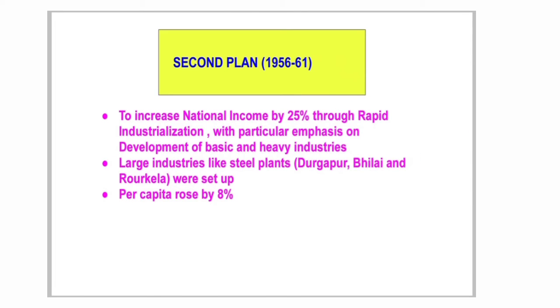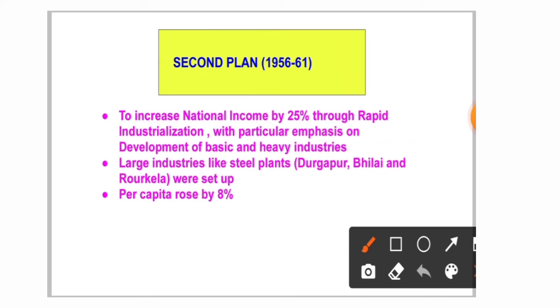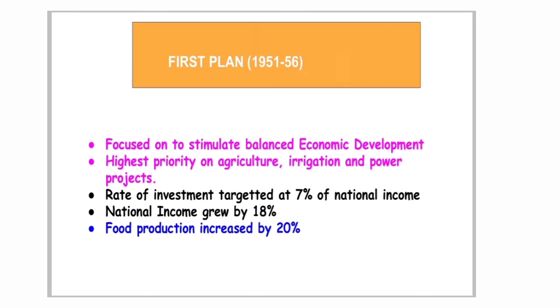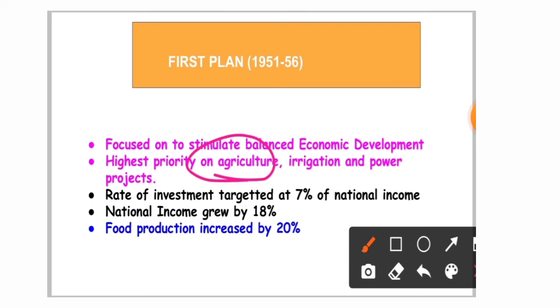That is very important. The second plan took place in which year? In 1956 to 61. So what were its objectives? To increase the national income by 25%. This one you have to remember. The second five-year plan is related to rapid industrialization, whereas the first five-year plan was related to agriculture. You have to remember this.